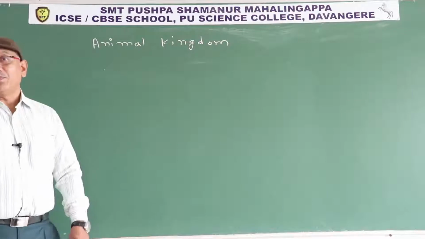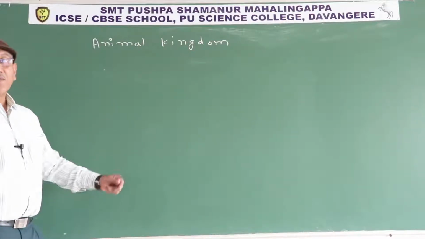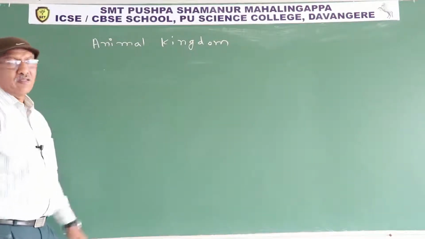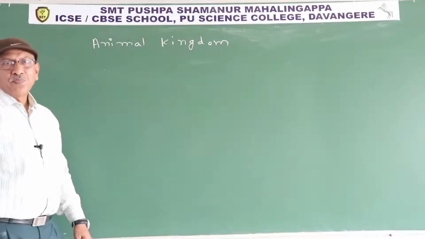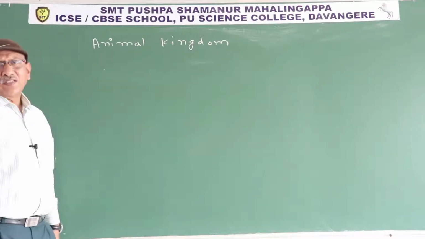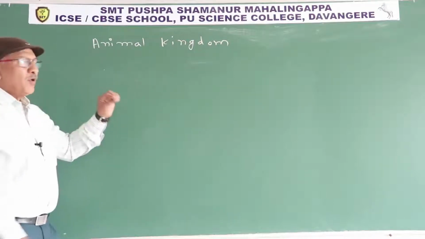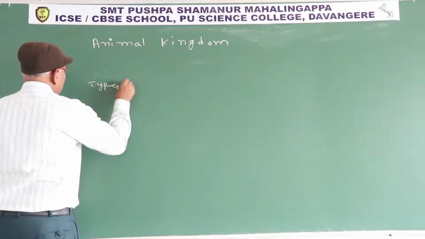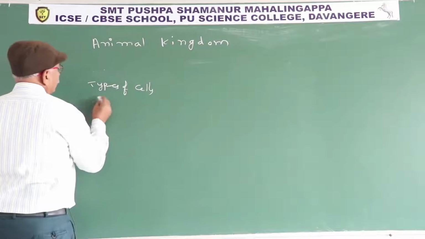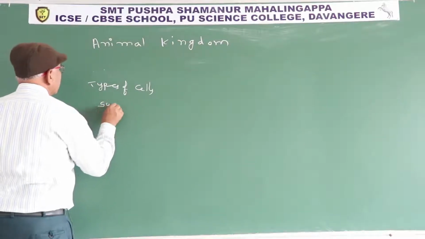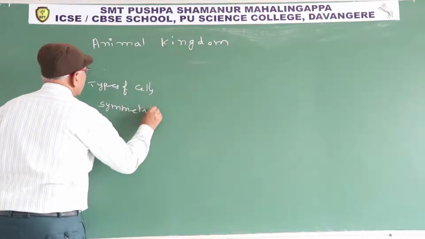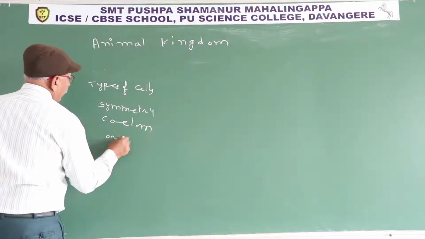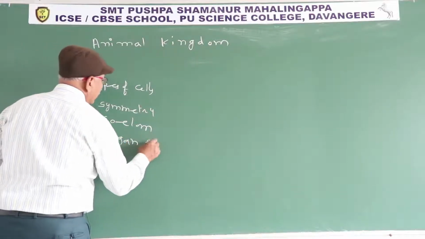So this kingdom is classified into 34 phyla, each phylum into different classes, each class into different orders, each order into different families. So the classification of the kingdom Animalia is based on types of cells, symmetry, coelom, and various organ systems.